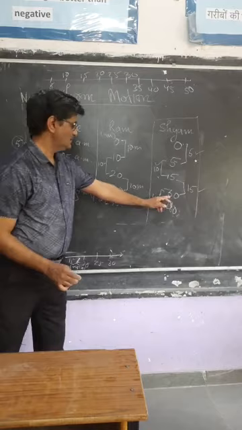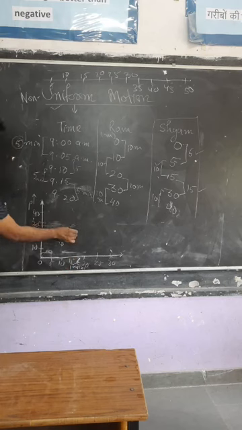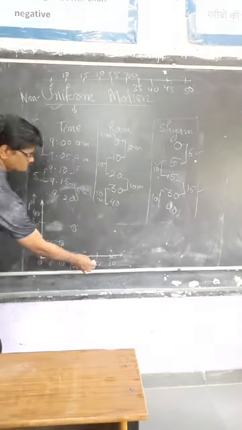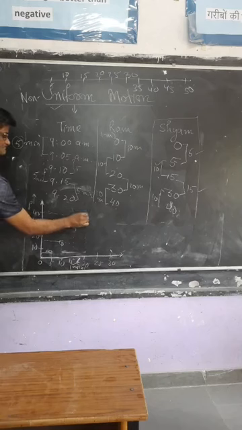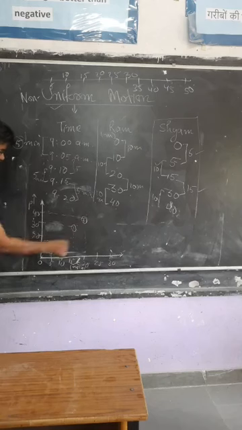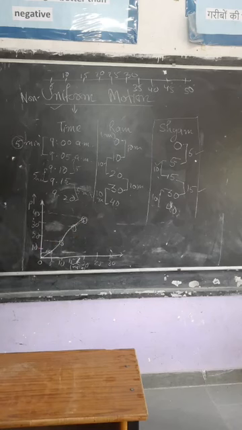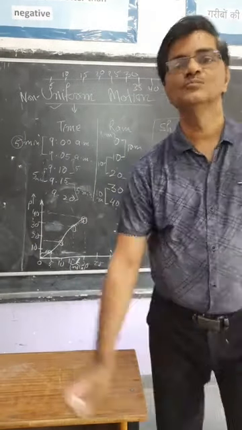Then at 15, it is at 30. Then at 20, it is at 40. So what we find here, if you join all these points, it goes like this. So this is not a straight line.